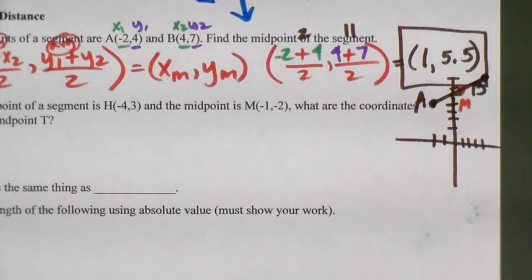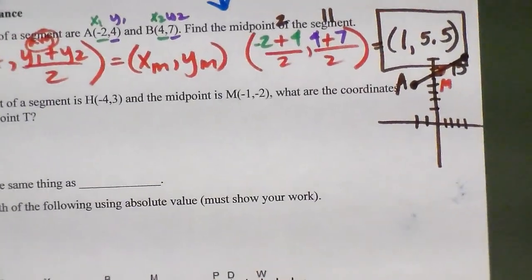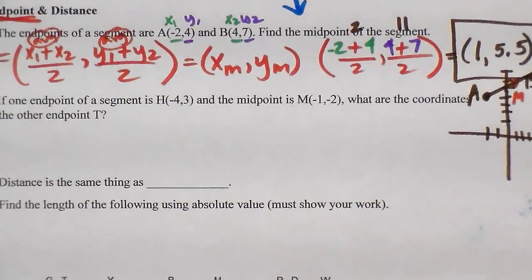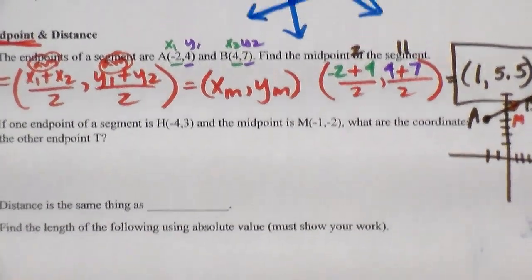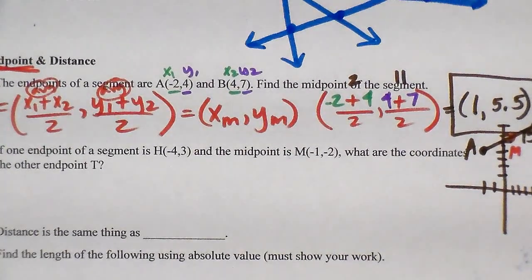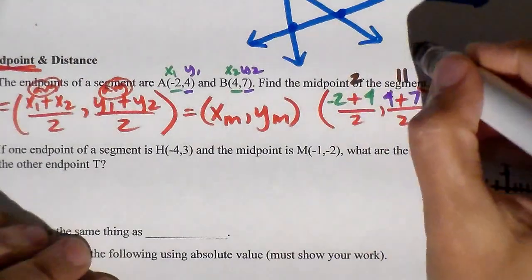That looks like it's right between A and B. So that's how we determine a midpoint. That's what a midpoint is. It's equidistant from each endpoint. What a midpoint looks like on a number line, if I were to actually draw a